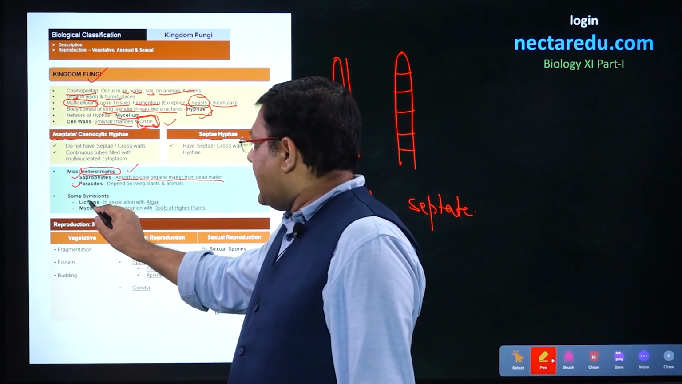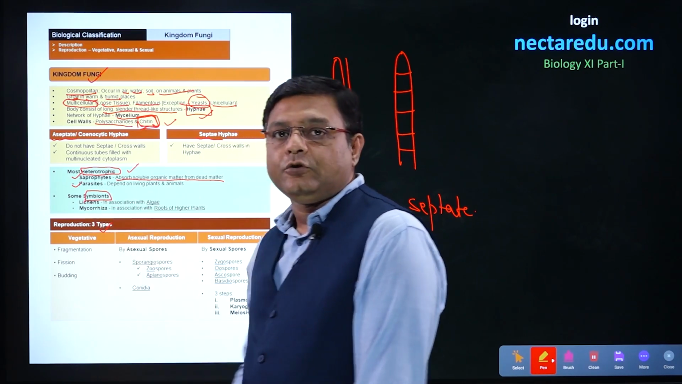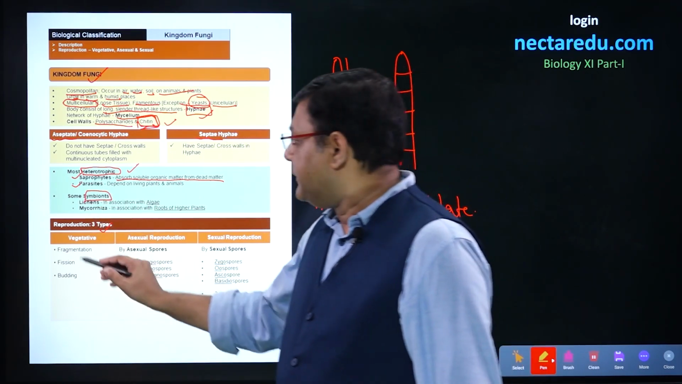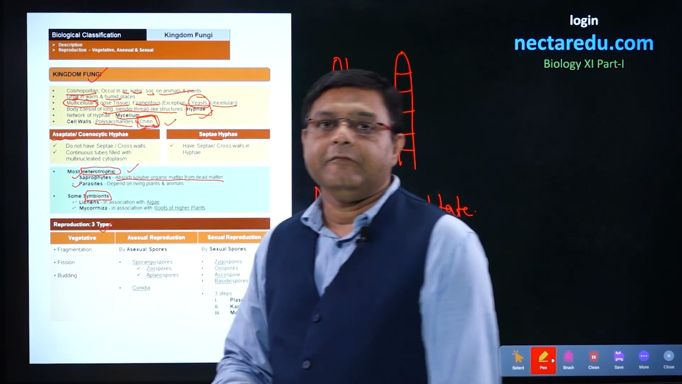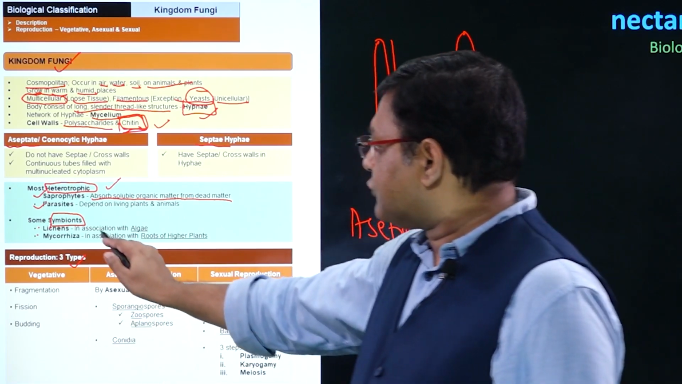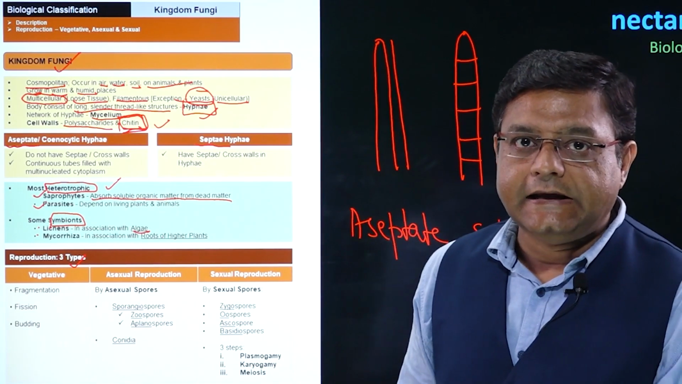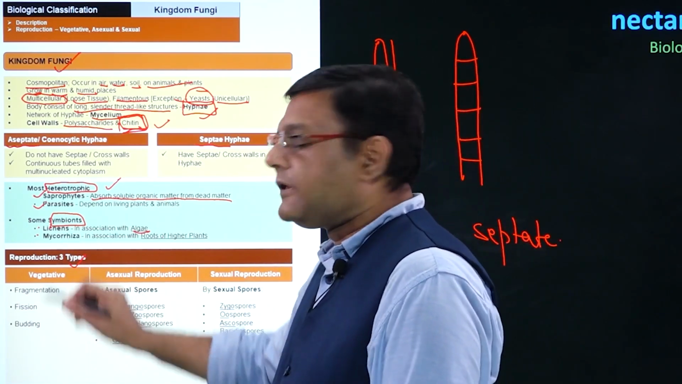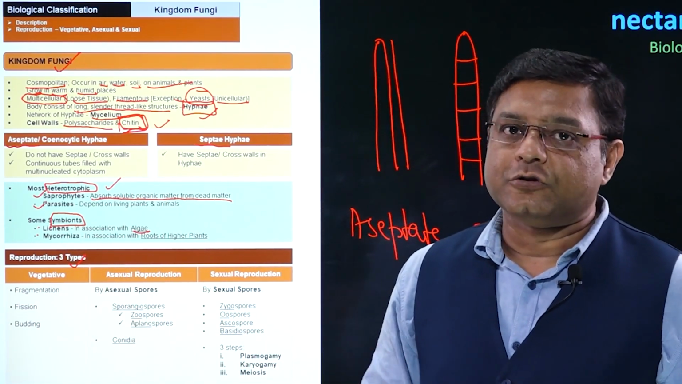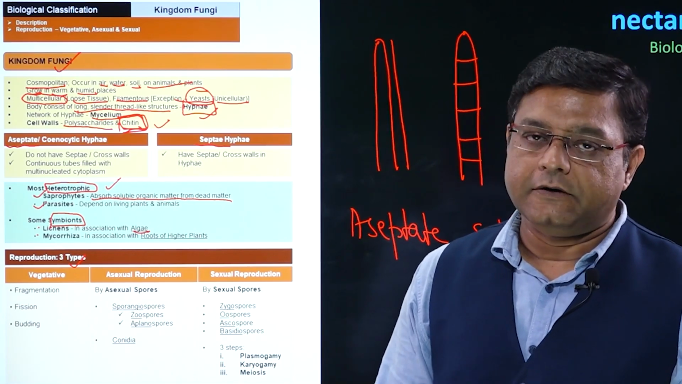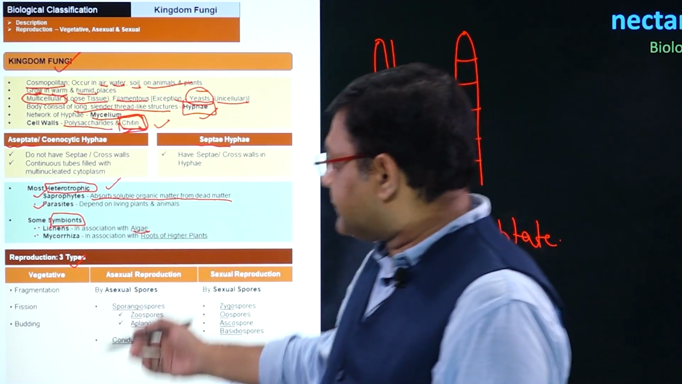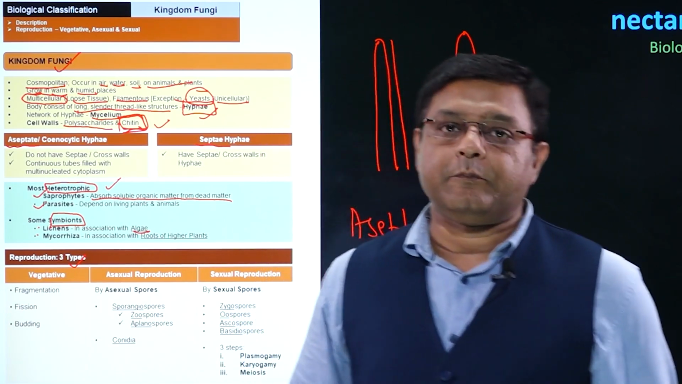Now, some fungi are symbionts. There will be two cases in this. First will be lichens and the second will be mycorrhizae. In the case of lichens, fungi are present in association with algae, and in the case of mycorrhizae, these will be present in association with roots of higher plants. After this, coming to the three types of reproduction.